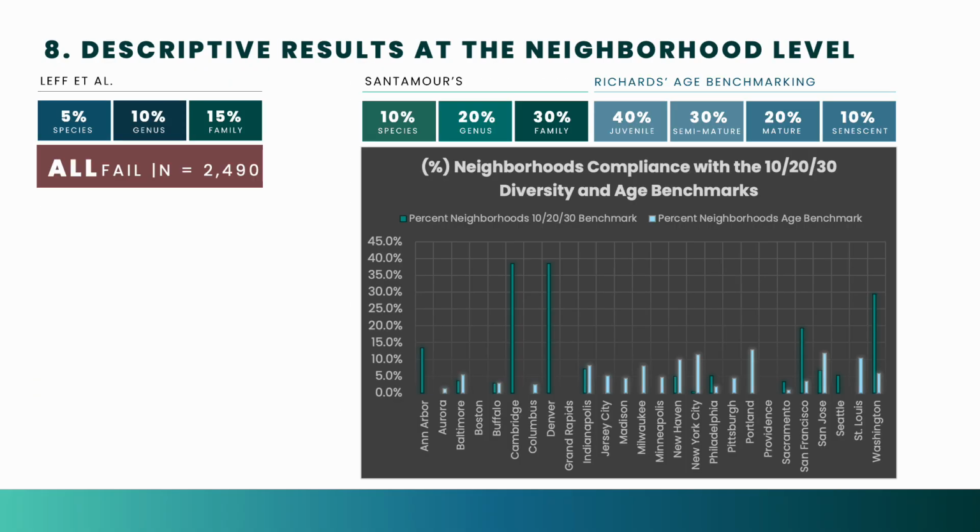At the neighborhood scale, no city met all diversity targets. We also found clusters with low diversity and uneven age distribution, showing stronger local gaps. Cities such as Cambridge, Denver, and Washington performed better, with more neighborhoods meeting the softer biodiversity benchmarks.